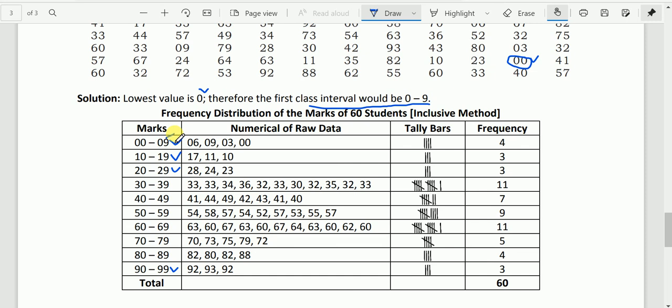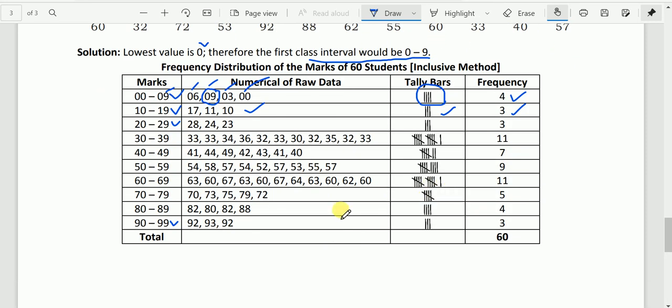This is the inclusive method, and hence 9 should be included here, unlike the exclusive method. So how many values have we got? 1, 2, 3, 4. That means we have 4 tallies. Frequency is 4. Then 10 to 19 we have 3, and so on.